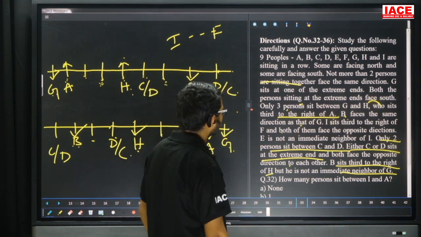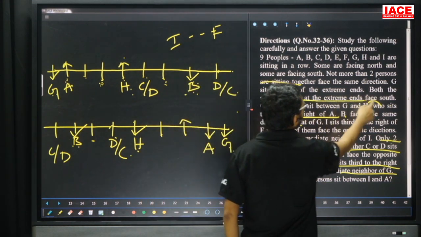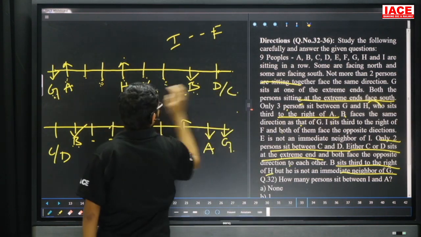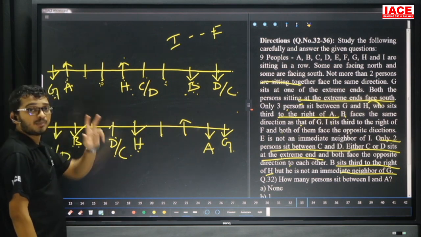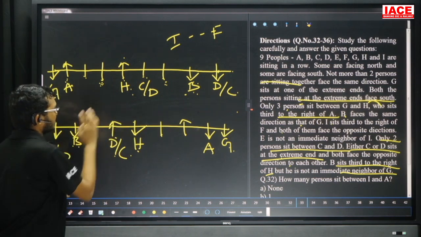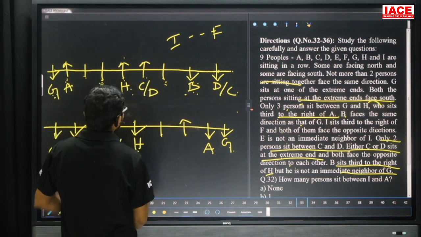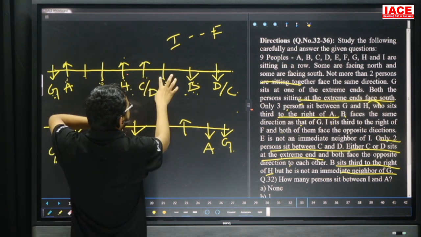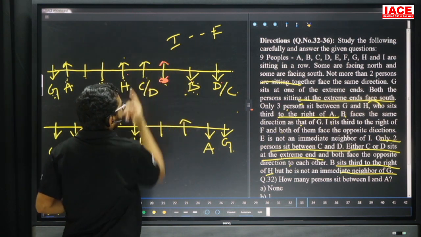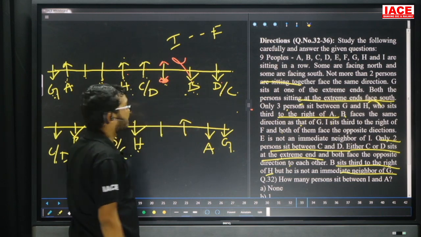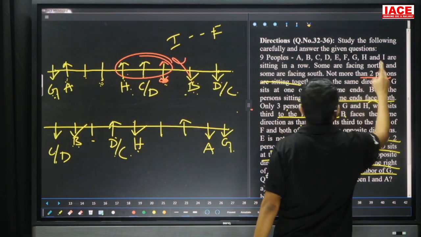See, the previously taken clue point: both persons sitting at the extreme ends are facing south. Now this one is compulsory south. Now, C and D are facing opposite to each other. This one may be south, this one is compulsory north. So friends, if these two are north, that means this one is compulsory south. Otherwise, these two are south and this one is compulsory north. If I take it based upon this one, then the condition will not be satisfied. Why? Because three persons facing the same direction are sitting together, but our requirement is not more than two. Maximum two members.